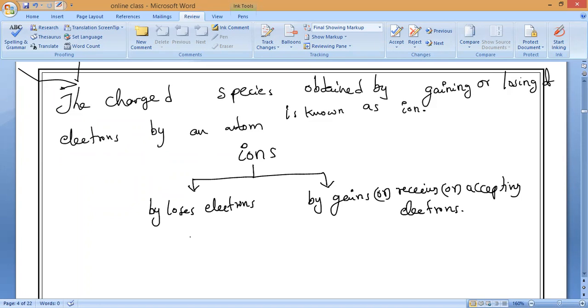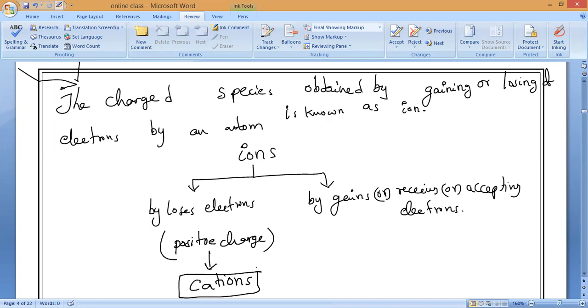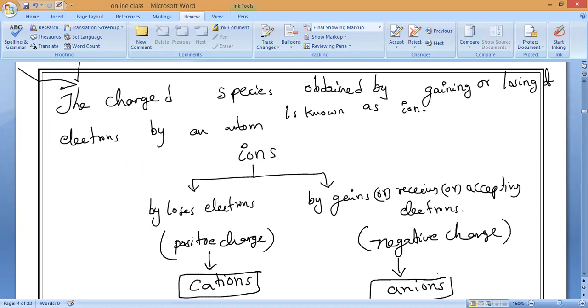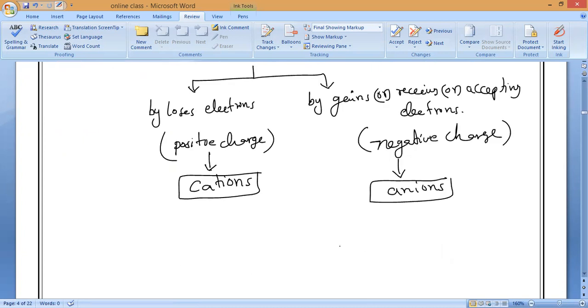By losing electrons, it turns into what charge, positive or negative? Positive charge. That positive charge we call cations. What do we call it? Cations. Same way, by gaining, receiving, or accepting electrons, it turns into negative charge. Negatively charged ones are called anions. That is what you have to remember. Are you clear, all of you?